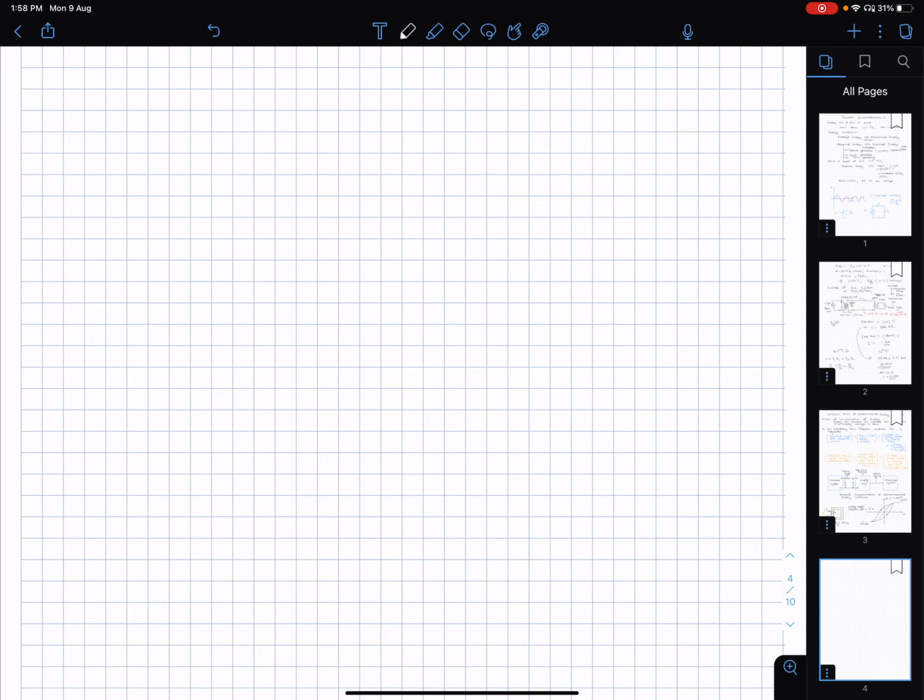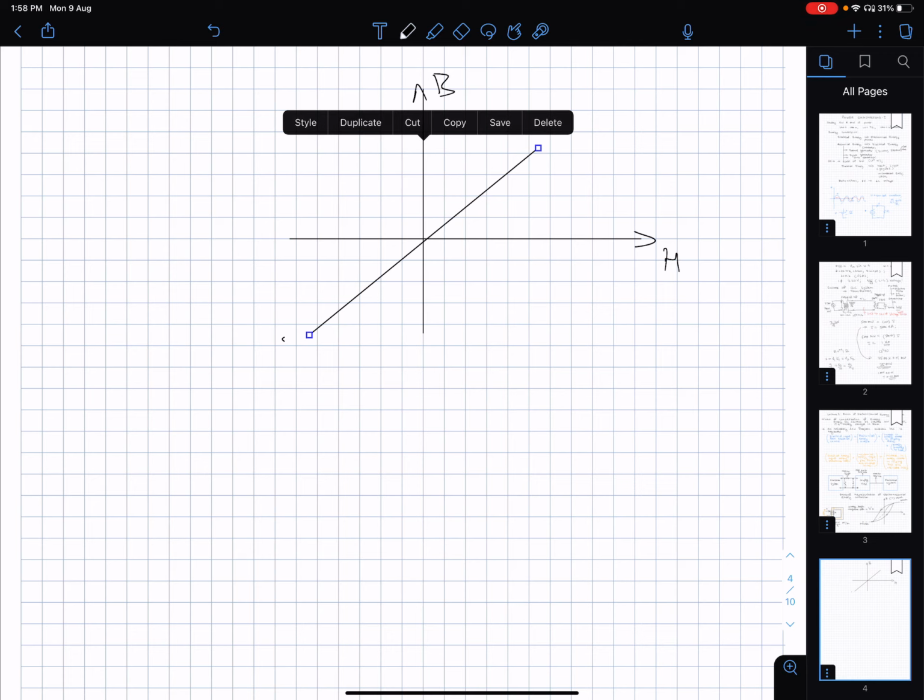If it was just plain vacuum or air, then this field will look like B is equal to